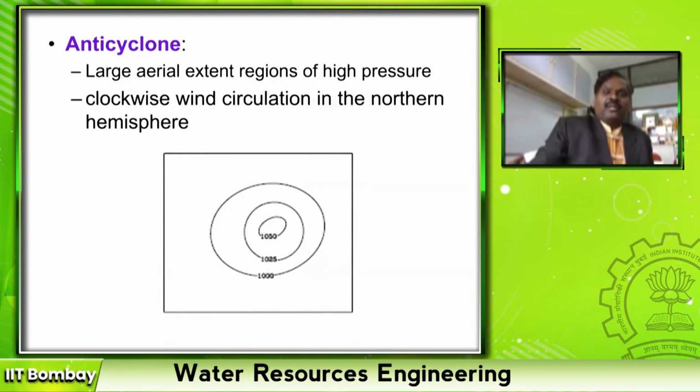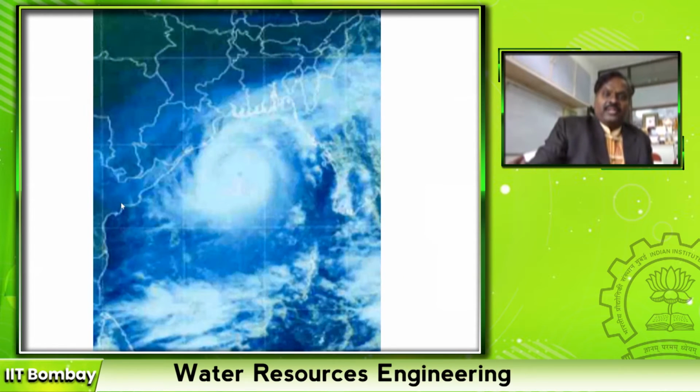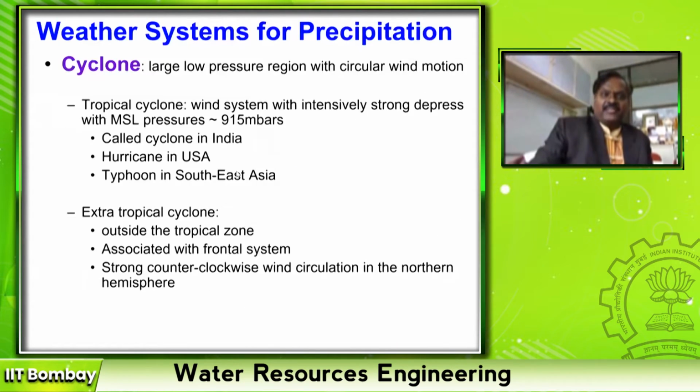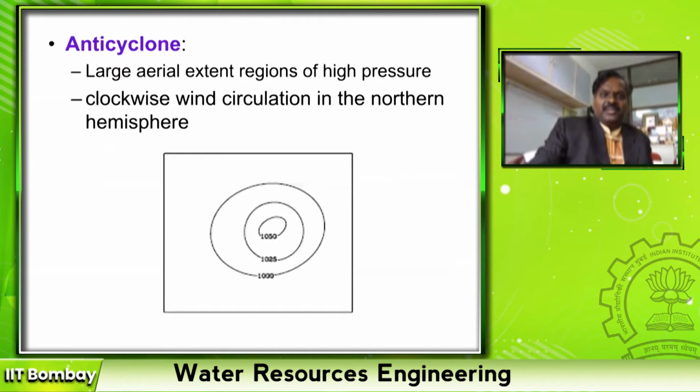Most of the circular winds are cyclone over the globe. So this is the second type of rainfall. First one is frontal, second is cyclonic precipitation, and the third one is